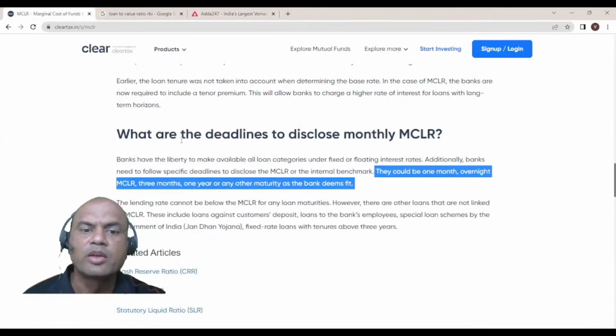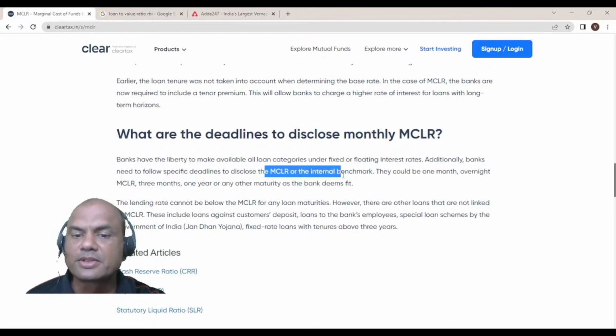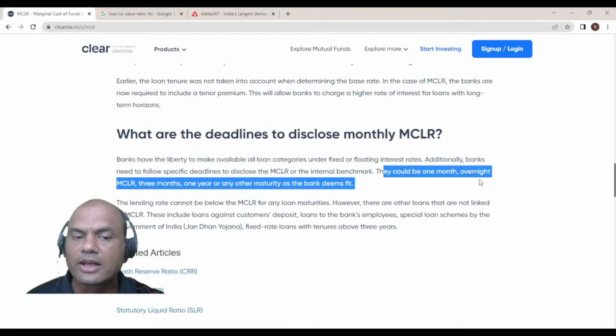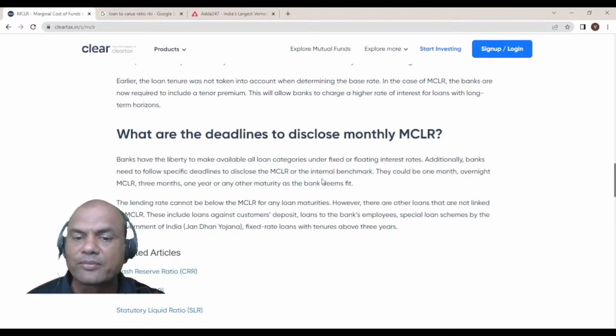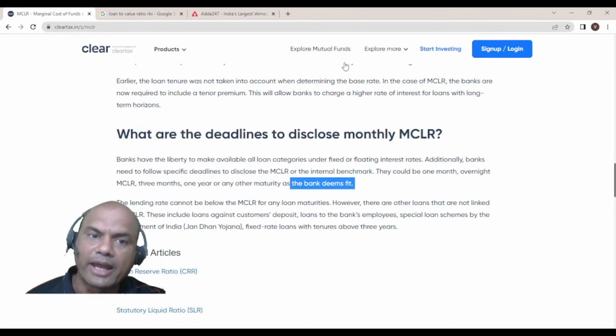What are the deadlines to disclose the monthly MCLR? Banks have the liberty to make available on all loan categories under fixed and floating rates. Additionally, banks need to follow specific deadlines to disclose the MCLR of the internal benchmark. They could be 1 month, overnight MCLR, 3 month, 1 year, any other maturity as the bank deems fit. As the bank deems fit means it's up to the bank to decide which MCLR they need to publish.